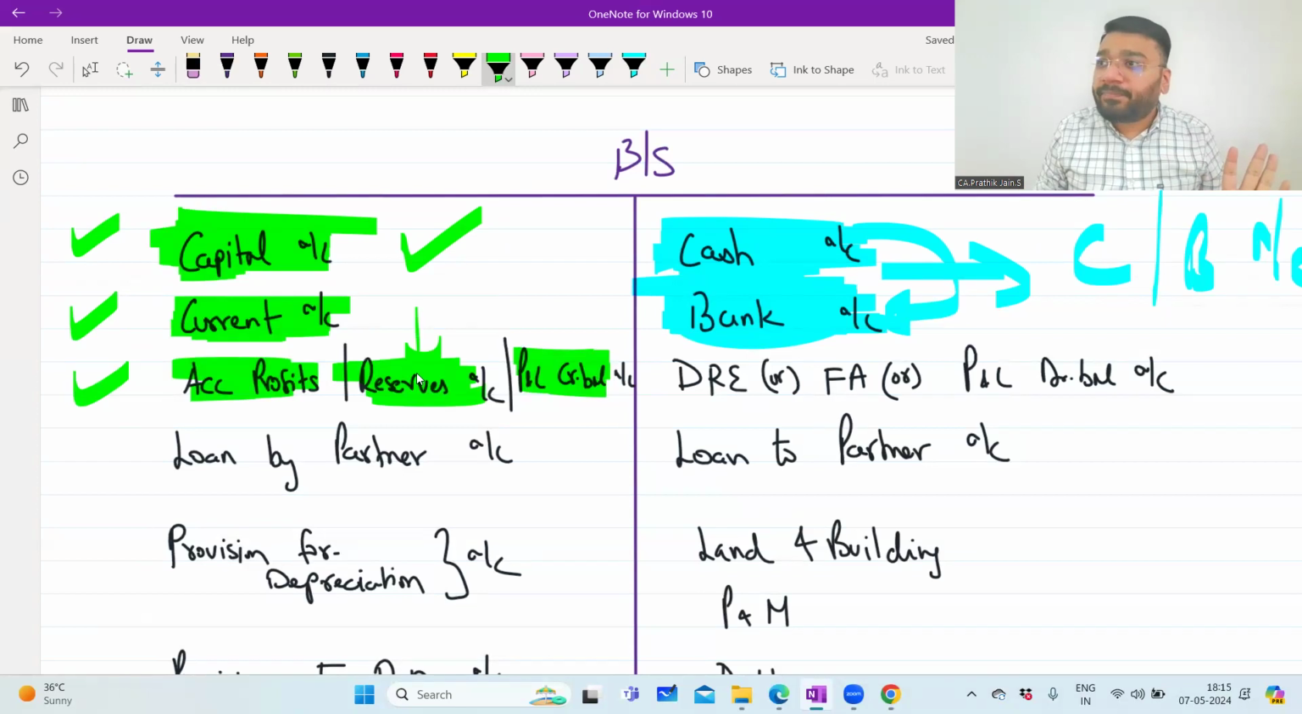Do you have any problem? Then, sir, what else goes to partner's capital account? There's something called deferred revenue expenditure. Fictitious asset. What is this? This is a loss item. Deferred revenue expenditure. What is deferred revenue expenditure?